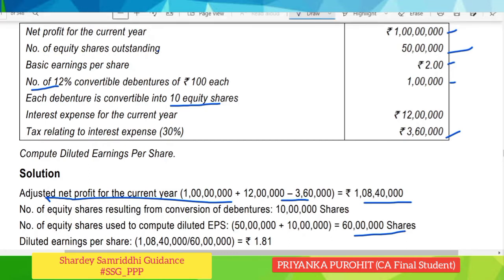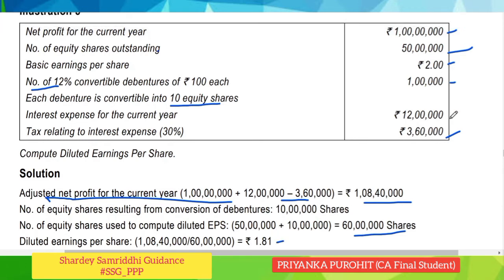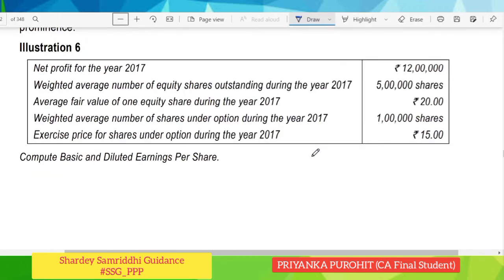So we will compute the diluted earning per share, which is again the revised earnings, that is 1 crore 8 lakhs 40,000 divided by the revised number of equity shares, that is 60 lakhs. Thus the diluted earning per share would be 1.81. So see, earlier the EPS was 2, now it has diluted, that is it has decreased to 1.81. Now move forward to number 6.